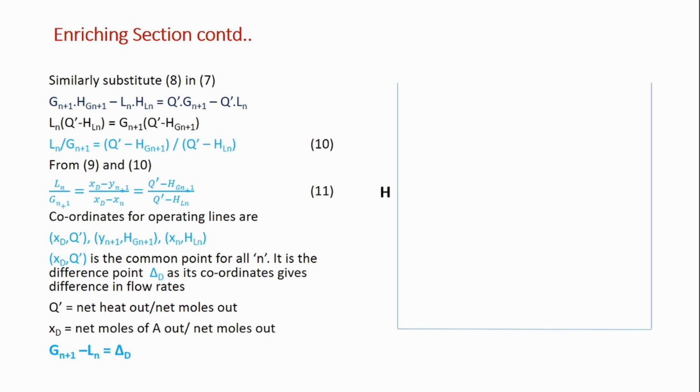Enthalpy is on the y-axis, composition on the x-axis. So the mole fractions of the more volatile component in the liquid phase and vapor phase are plotted on the x-axis. Plot the enthalpy of saturated liquid versus x, and plot the enthalpy of saturated vapor versus y.